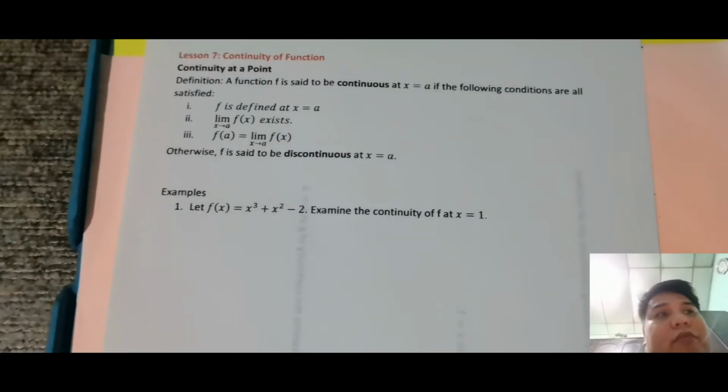So, ito yung advanced calculus. Ito na yung lesson 7 na advanced calculus natin. So, continuity of a function. Okay, so ngayon, ang didiscuss ko is continuity of a function.